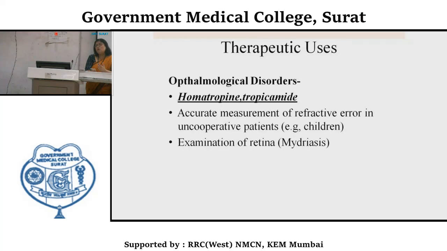Whenever you want to examine the fundus as a pathognomonic sign of other diseases like hypertension, diabetes mellitus or other visual disturbances, you also need good pupillary dilatation. The agents are homatropine and tropicamide. So, accurate measurement of refractory error in uncooperative patients like children. Also for examination of the retina, mydriasis is produced.